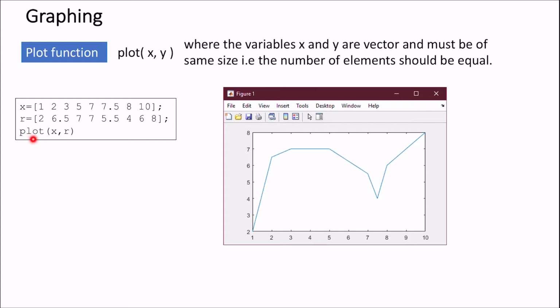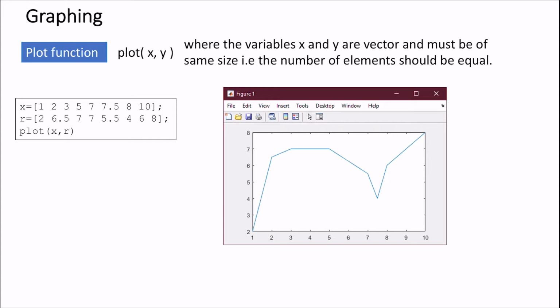Then we want to plot it. We use plot x, r. That means for every x there is a value for r. See, for 1 there is 2. For 2 there is 6.5 and so on. This is known as plot functions. Plot functions in more detail.